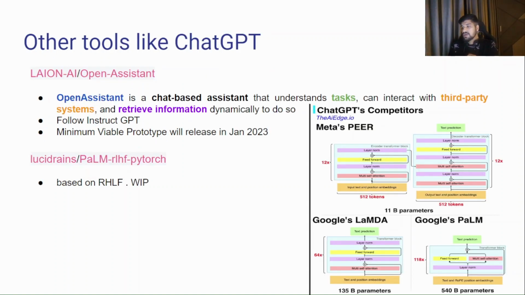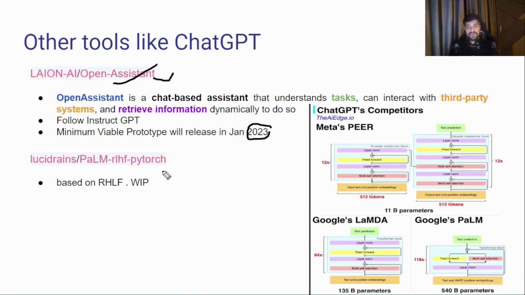Next is the options. Is there any other tool like ChatGPT available in the market if I want to use it? Yes, it's available. LAION Open Assistant is currently being developed by some of the open community teams. Their agenda is to create the same kind of model as ChatGPT, which is open source. They are trying to release their minimum viable product, that is MVP, in January 2023. You can check the GitHub page and see.